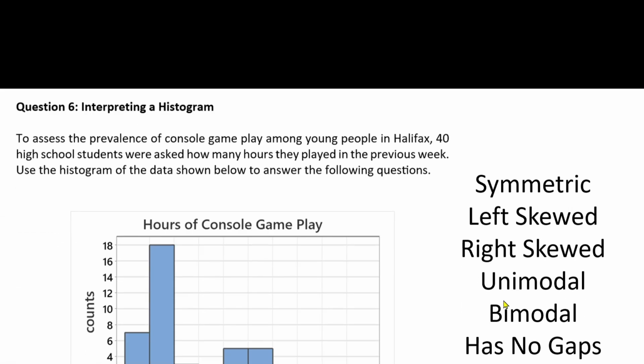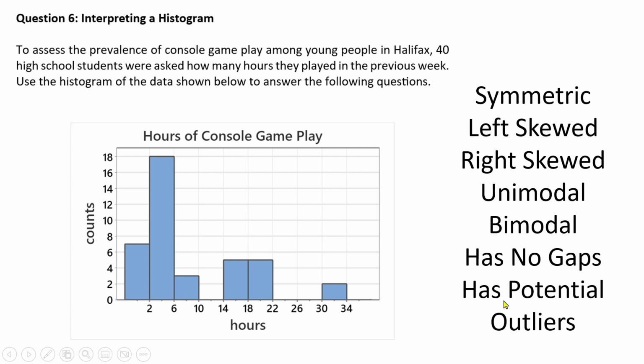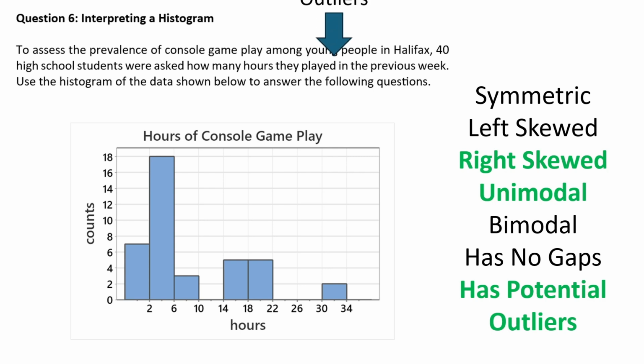And we'll go back. Right, so what are the describing words for this histogram? It's the ones that are highlighted in green. So it's right skewed, unimodal, and it has potential outliers. I think we were asked to say where the outliers were, maybe not. But anyway, the potential outliers obviously are in the bin that is furthest to the right.